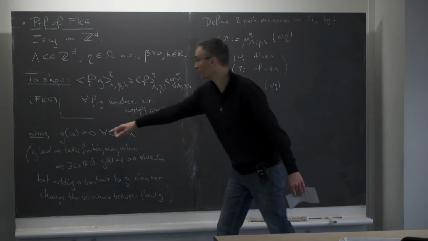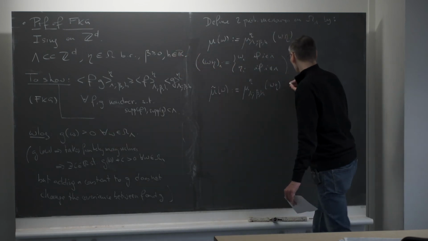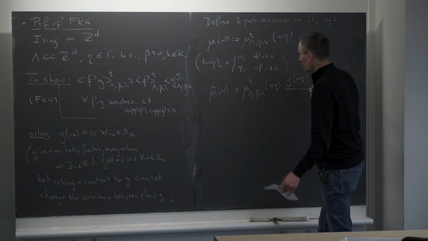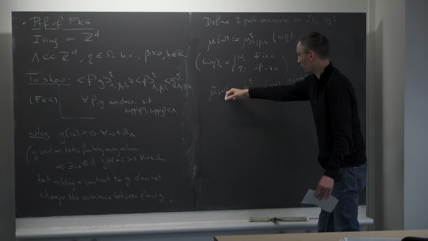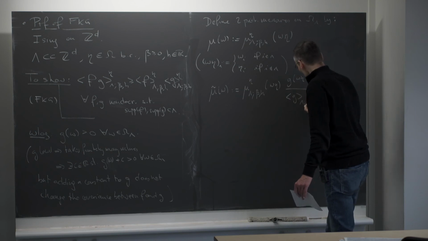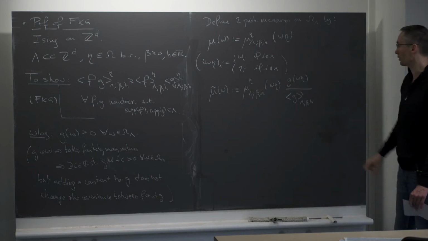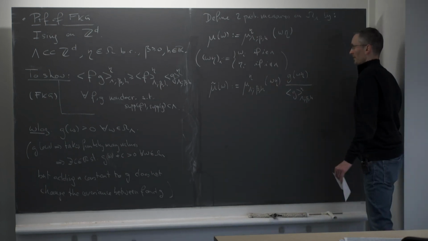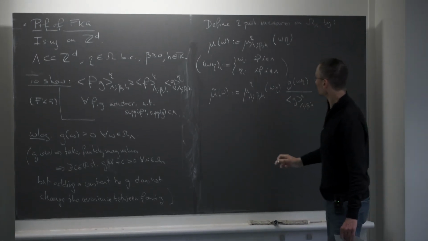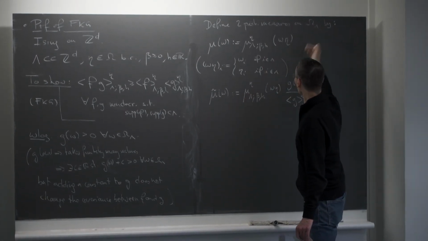I've fixed the function g like that, and then I take g of omega eta, and I want this to be properly normalized. I want this to be a probability measure, so I divide by the expected value of g under the Gibbs measure. You can check that this is properly normalized. It's trivial. And this defines a probability measure on omega lambda.